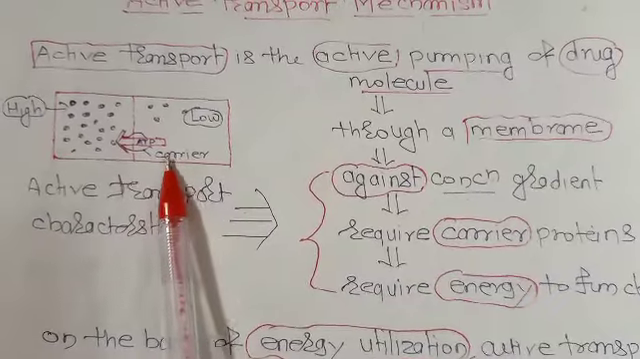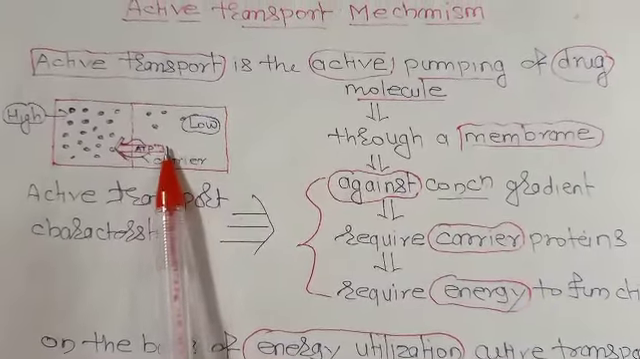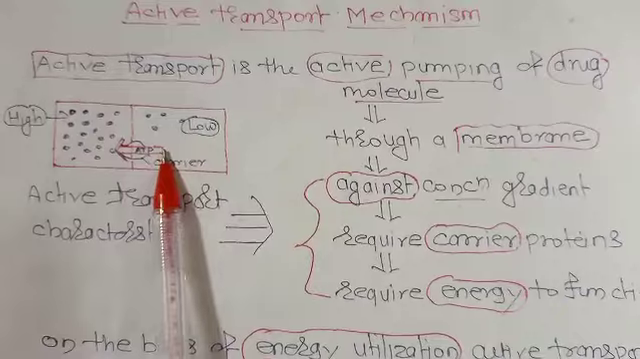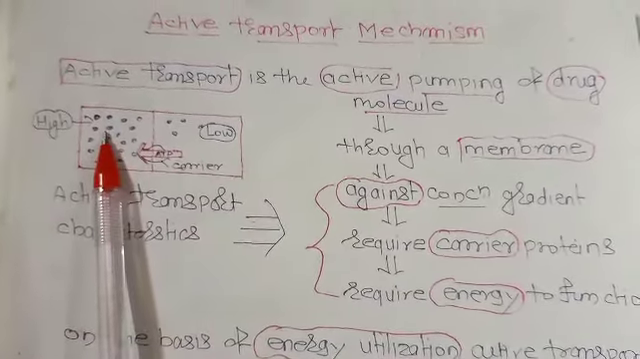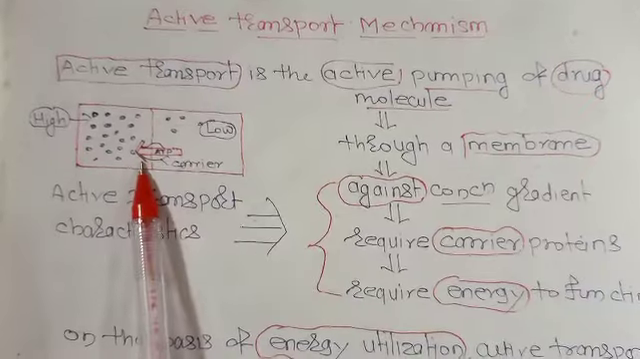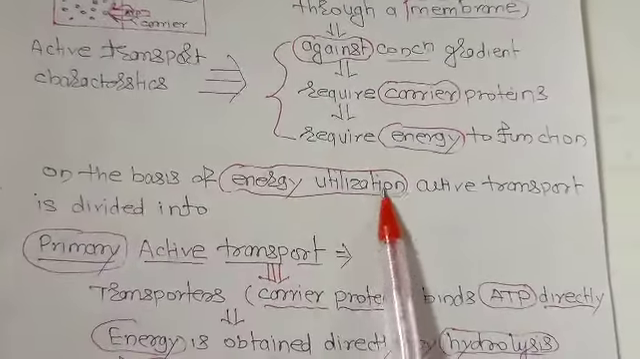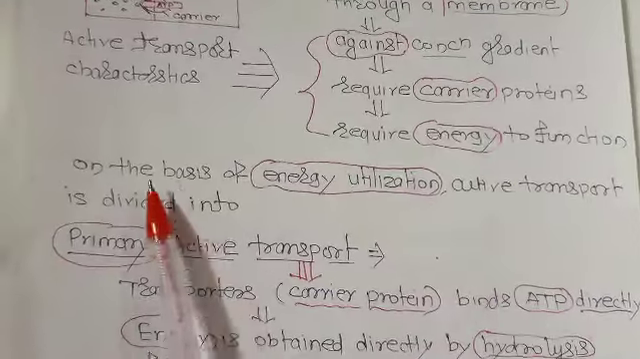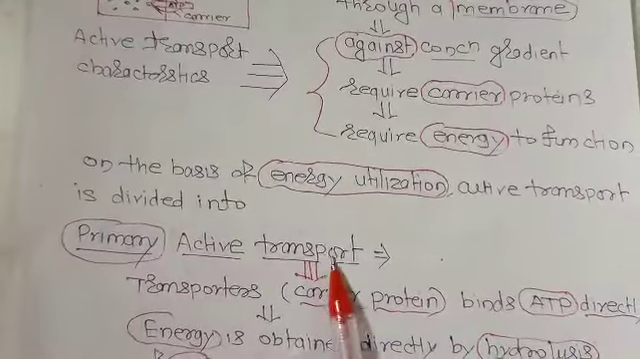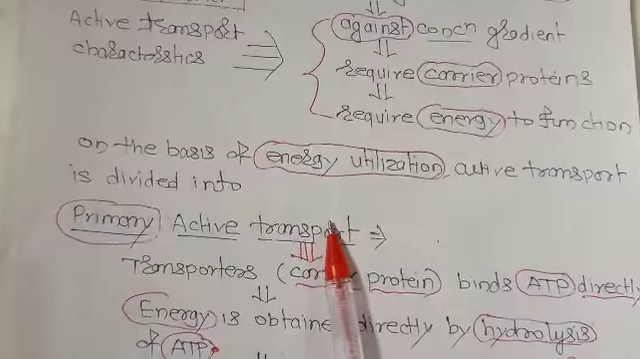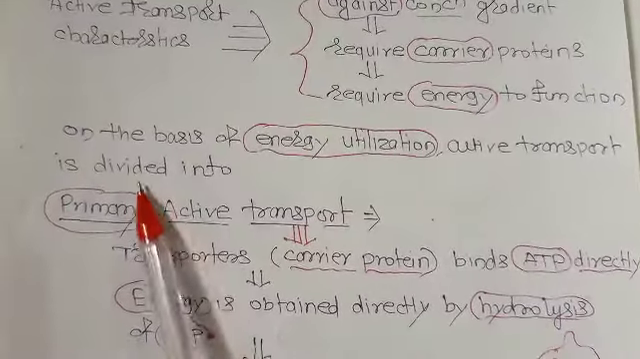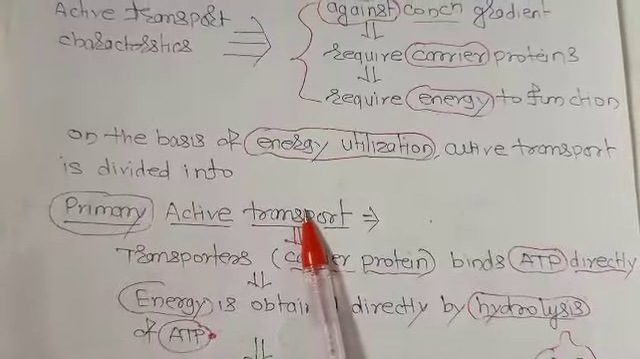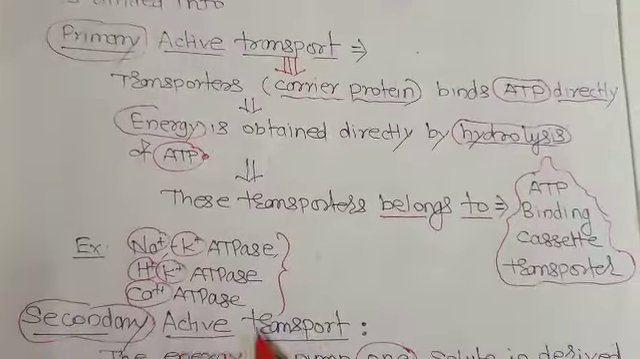It also requires carrier proteins because it is the process which is against the concentration gradient, that means from low to the higher concentration through a porous membrane. On the basis of energy utilization, active transport is divided into primary active transport and secondary active transport.